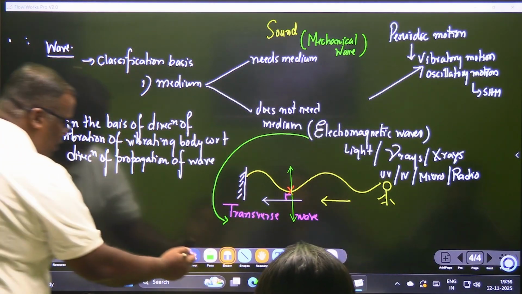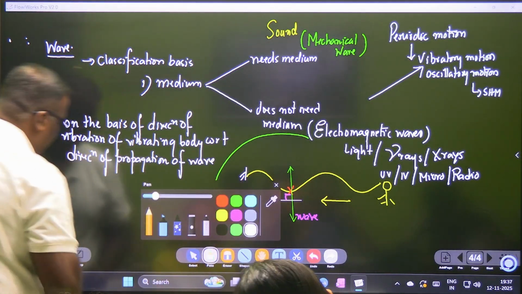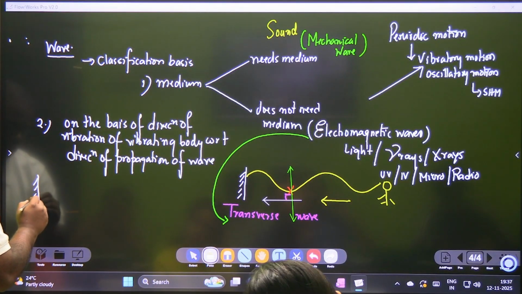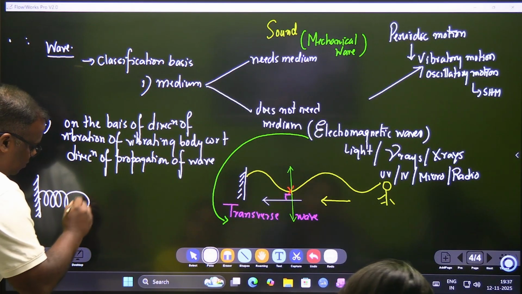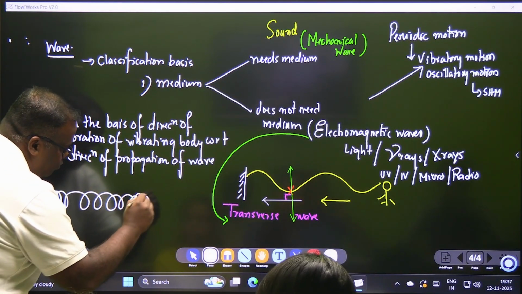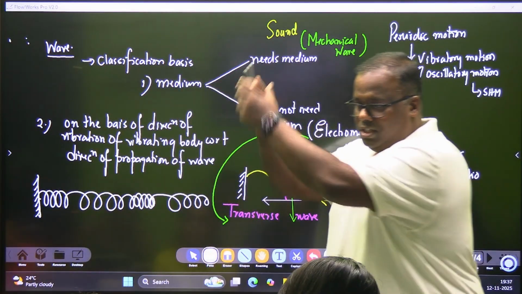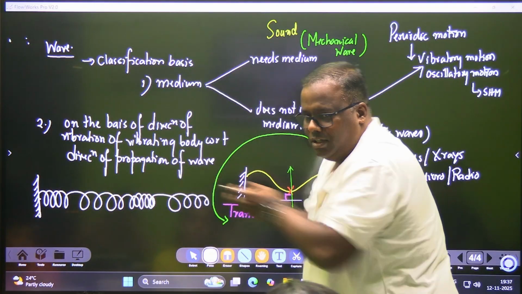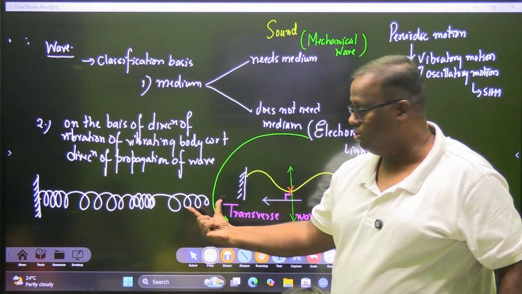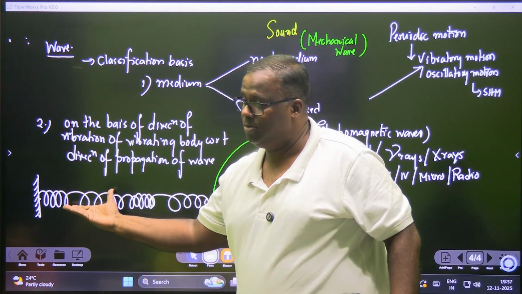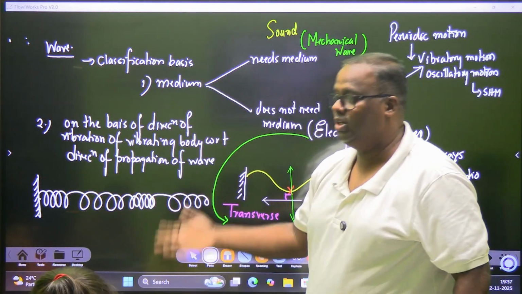Okay. Now there can be another type of wave. Now just see, I'll make another wave. Just try to see this. Now I have the slinky, right? A slinky is like a bangle. Now take the slinky spring and don't shake it in this manner. Pull it and release it, pull it and release it. You will see zones of compression and zones of rarefaction. A slinky is a very nice example. With this you can make a transverse wave as well as a longitudinal wave. Move the same slinky like this and you will get a transverse wave.